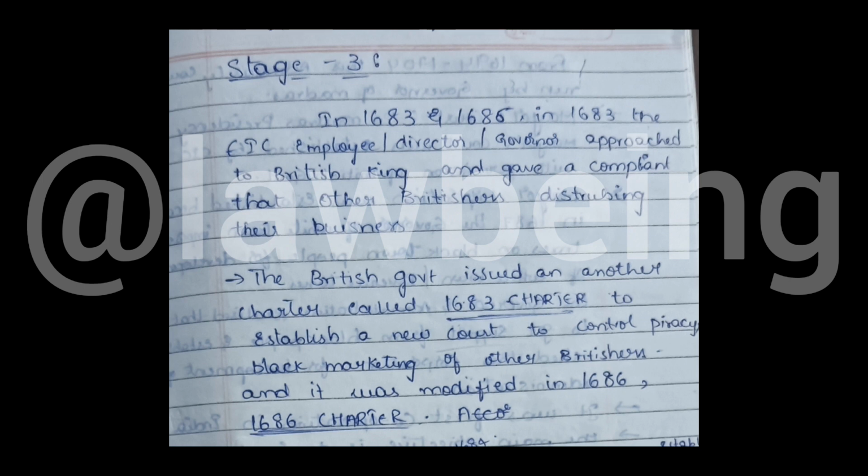The 1683 Charter was started to establish a new court to control piracy and black marketing by other Britishers. They used to fight among themselves, so that's why this charter was established. It was modified in 1686 and renamed as the 1686 Charter.